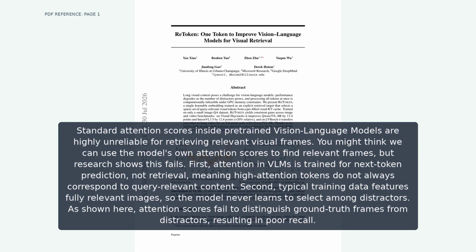Standard attention scores inside pre-trained vision language models are highly unreliable for retrieving relevant visual frames. You might think we can use the model's own attention scores to find relevant frames, but research shows this fails. First, attention in VLMs is trained for next token prediction, not retrieval, meaning high attention tokens do not always correspond to query-relevant content. Second, typical training data features fully relevant images, so the model never learns to select among distractors. As shown here, attention scores fail to distinguish ground truth frames from distractors, resulting in poor recall.